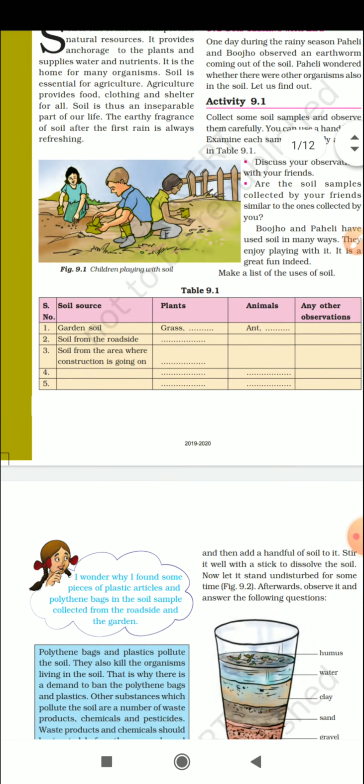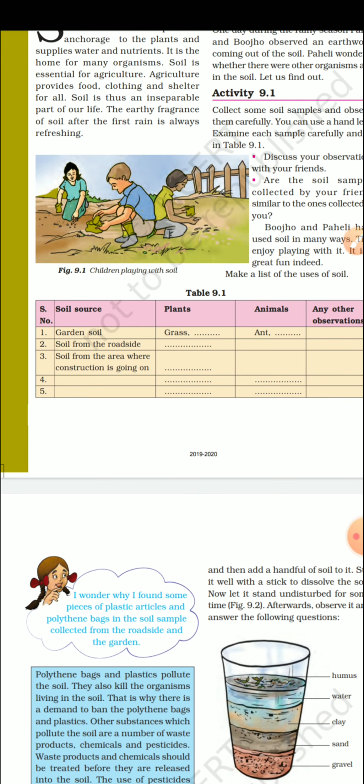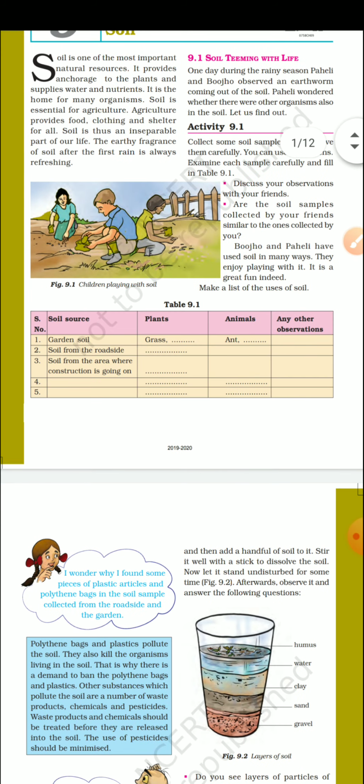What you have to do is take some soil from different sources: some from your kitchen garden, some from the roadside area, some from the construction areas, some from your different gardens. Then you have to see what kind of plants are growing on that soil, what kind of animals you find in that soil, and any other observation you made. Like Paheli has taken soil from the garden, and she saw small grasses there and some ants.